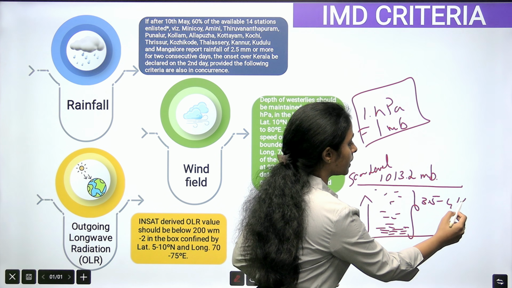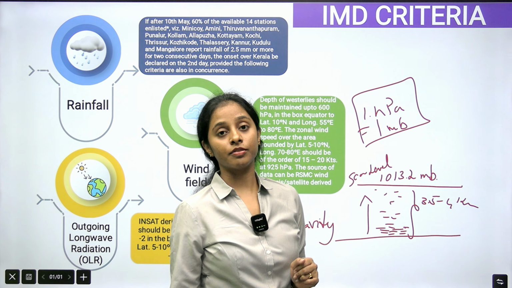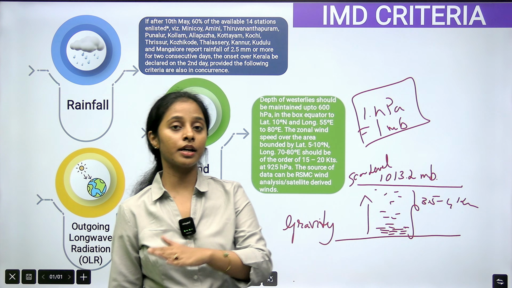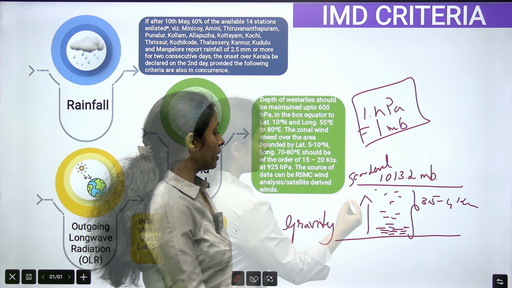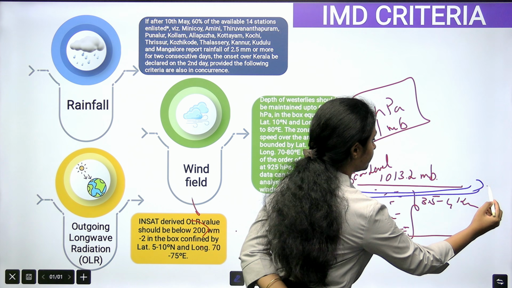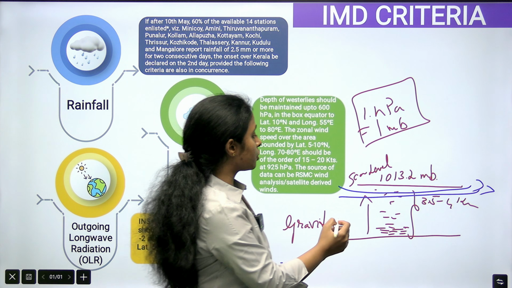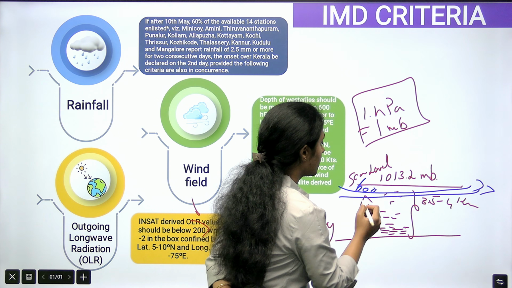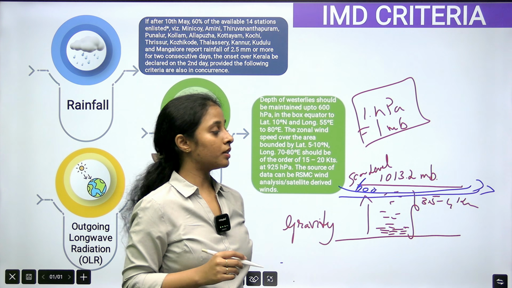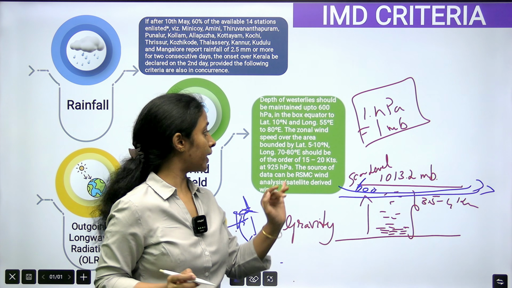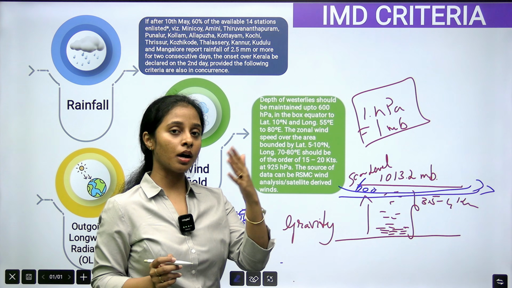So almost at 3.5 to 4 kilometers ನಮಗೆ westerly winds. Westerly winds ಅಂದ್ರೆ ಏನು? The wind which is moving from west direction to the east direction. The westerly winds hectopascals ಎಷ್ಟಿರಬೇಕು? It should be about 600 hectopascals ಅಂದ್ರೆ ಏನು? It is 600 millibar pressure ಇರಬೇಕು. That is one criteria which they have mentioned here by the IMD.